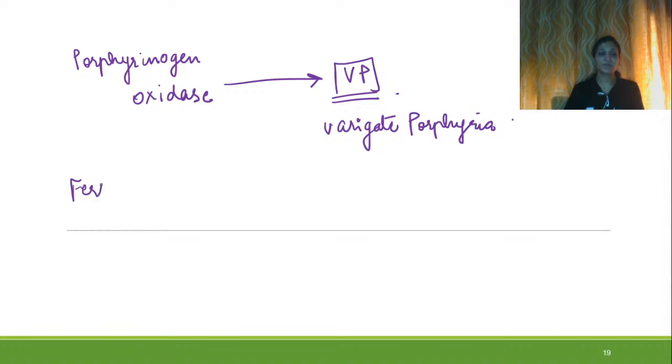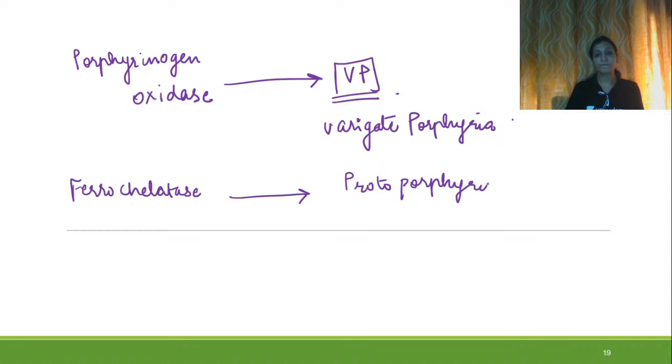And lastly, because of ferrochelatase deficiency, the porphyria which occurs is protoporphyria. Okay, so we have seen acute intermittent porphyria, congenital erythropoietic porphyria, porphyria cutanea tarda, hereditary coproporphyria, variegate porphyria, and protoporphyria. So we have seen six porphyrias in the heme synthesis, right?